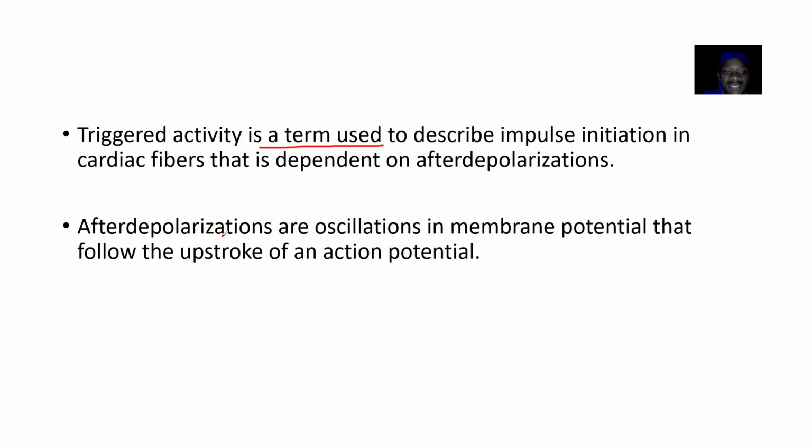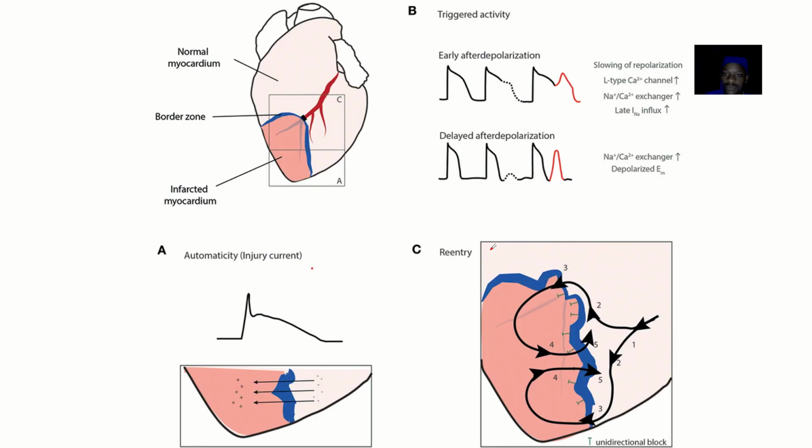Afterdepolarizations are oscillations in the membrane potential that follow the upstroke of an action potential. You could see early afterdepolarization, and you could see delayed afterdepolarization. So triggered activity should be due to this early afterdepolarization, like it's continuous.